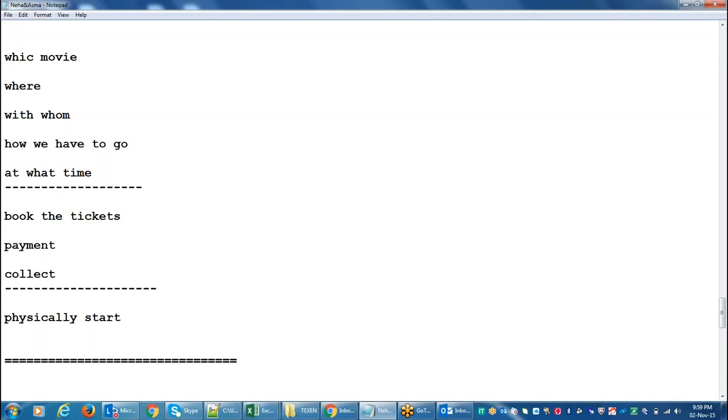Once everything is done, then they will move to the physical modeling. Here also the same thing, but physically they will create. Up to now it's in the papers or in mind, but here they will create the tables.